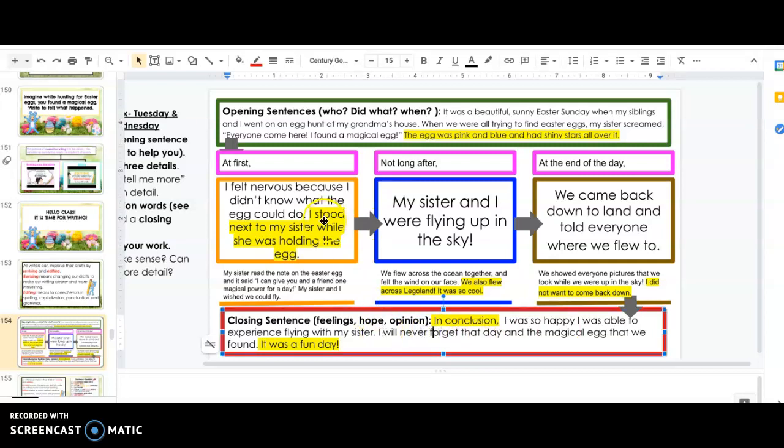All right, boys and girls, so I want you to add 3 more details. And I want you to go back and make sure you have an opening sentence, your transition words with a comma that follows right after, and a closing sentence, and make sure you have a punctuation mark at the end of every sentence. And that is all for writing today.